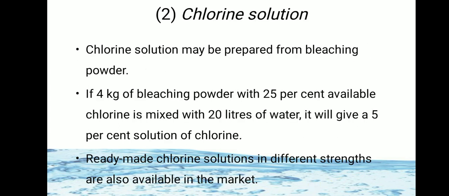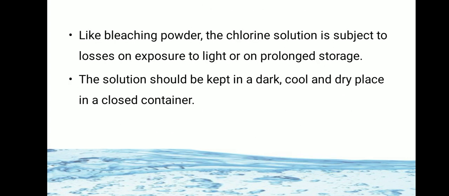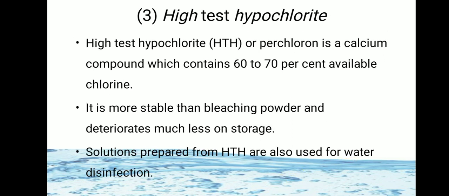The second disinfectant used is chlorine solution. It is made from bleaching powder. 4 kg of bleaching powder plus 20 liters of water will give a 5% solution of chlorine. Ready-made solutions are also available. Like bleaching powder, it also loses strength on exposure to light or on prolonged storage. So this solution should also be kept in a dark, cool, and dry place in a closed container.